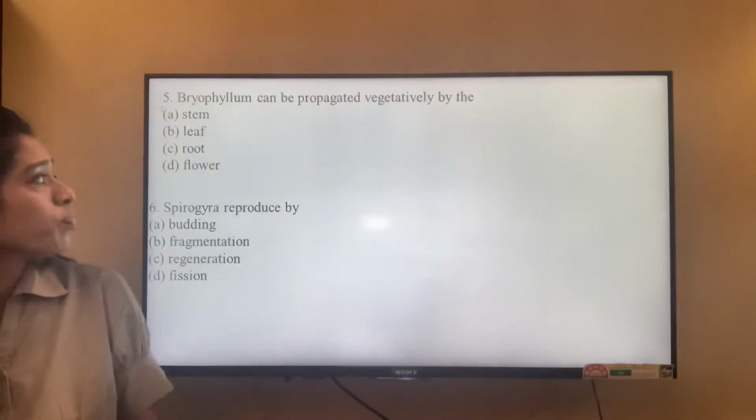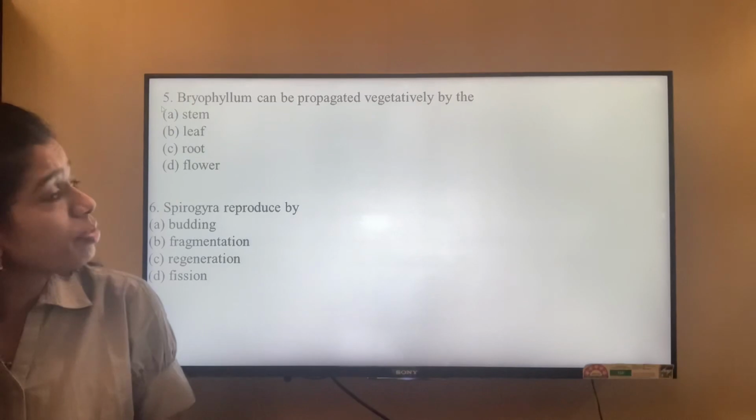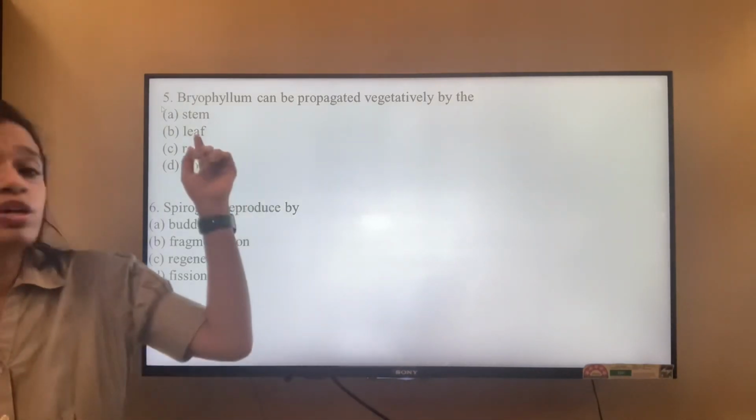The answer is B. The next question: Bryophyllum can be propagated vegetatively. We know it is by the leaf.